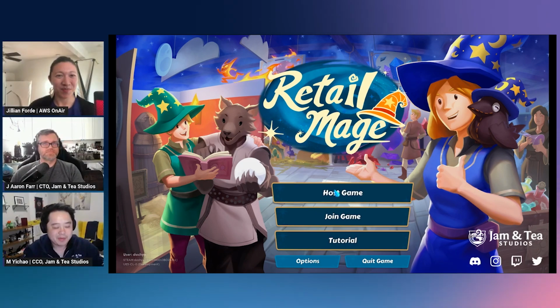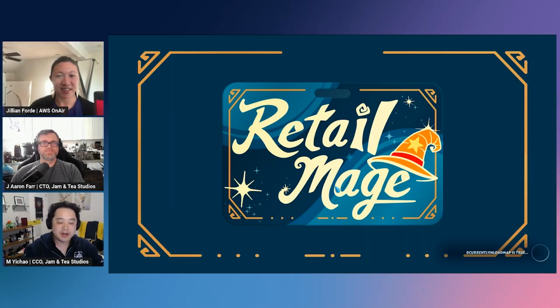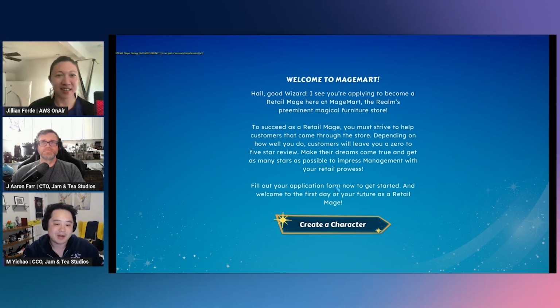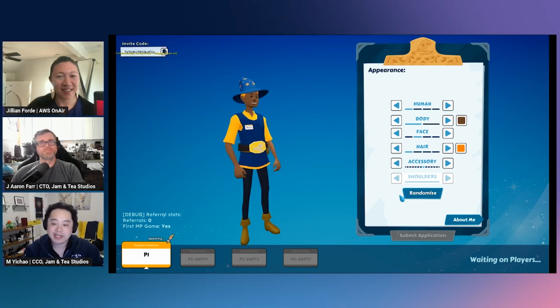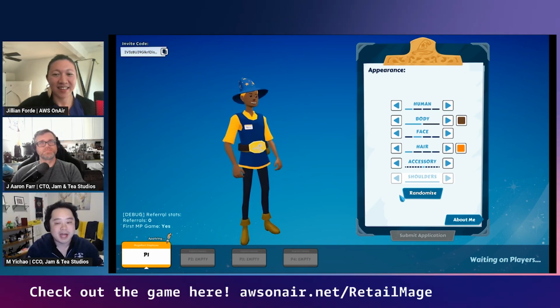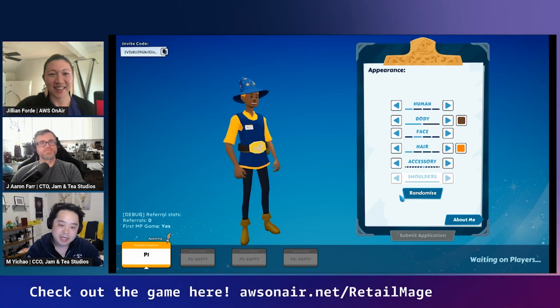So cool. I want to learn more about how you're using AWS and the generative AI accelerator, but maybe we should first see the game and then get more into that. I'd love to see a demo of it. I'll pull up our game here. One of the things we're really excited about is how generative AI is not only going to create all kinds of new tools for development, but offer new kinds of gameplay for players as well. So here, I'm jumping into a game of Retail Mage, our game that is available on Steam.